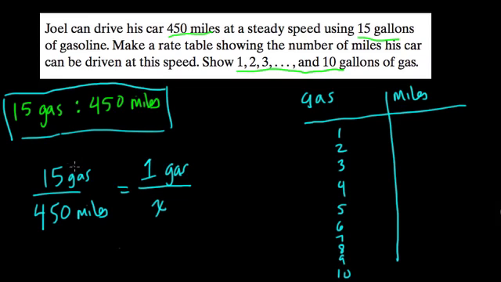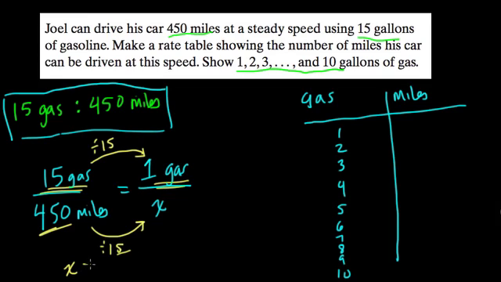I notice that 15 gallons of gas here, to get the 1 gallon of gas here, I have to divide that number by 15. So I can also divide 450 by 15, right? And that will give me the x value, the number of miles I can go on 1 gallon of gas. So what's 450 divided by 15? Well, 45 divided by 15 is 3. So 450 divided by 15 should be not 3, but 30. And that tells me that 1 gallon of gas will take me 30 miles.